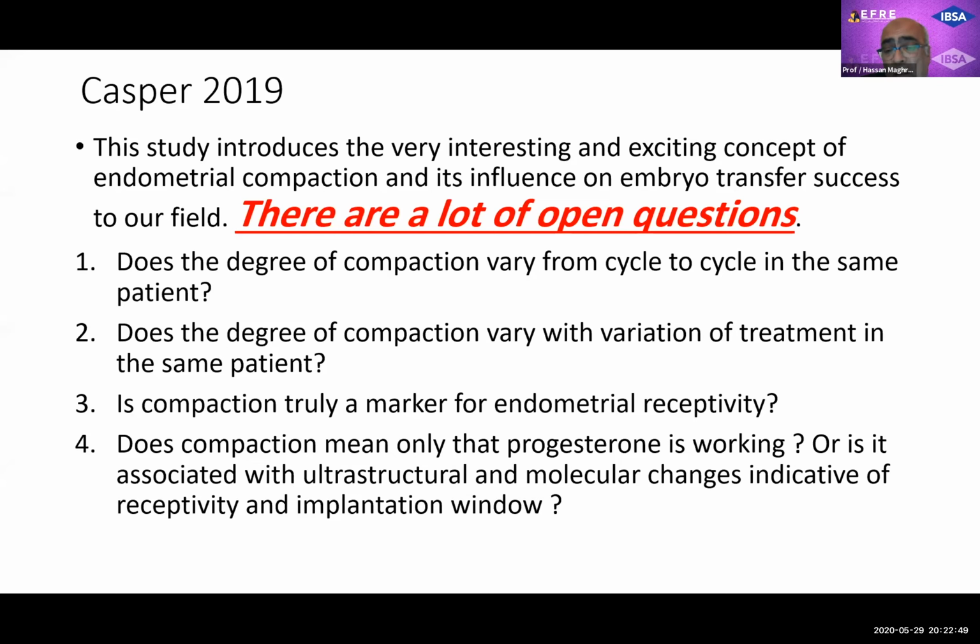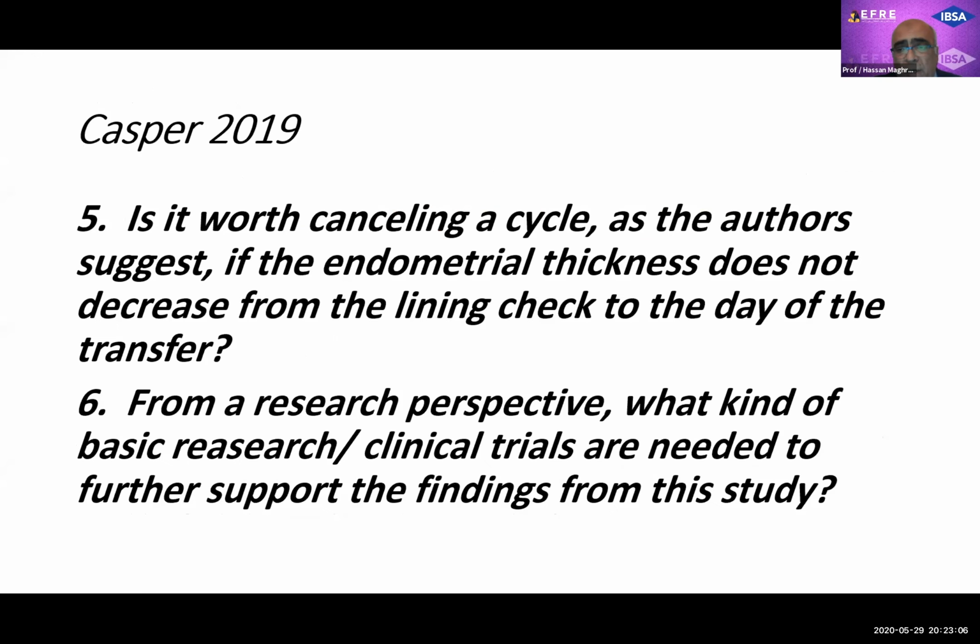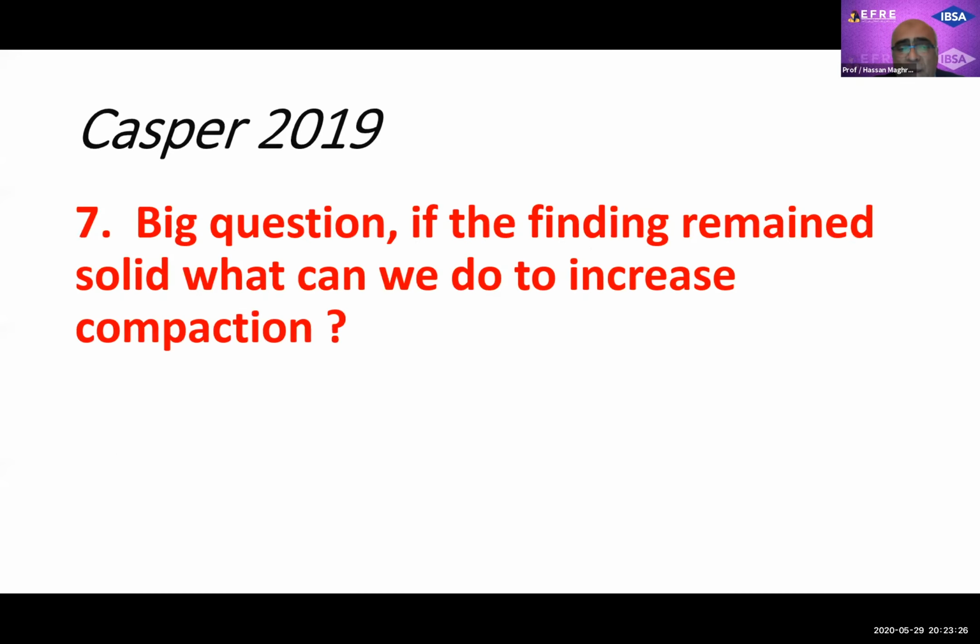Is compaction truly a marker of endometrial receptivity? Does compaction mean only that progesterone is working, or that it is associated with ultrastructure and molecular changes corresponding to a window of implantation? Is it worth canceling a cycle if there is no compaction, as the author suggested, Professor Casper, in their study? Can we cancel a cycle if compaction did not occur? And from a research perspective, what kind of basic research or clinical trials are needed to further support the findings from this study? But the big question is, if the findings remain solid, what can we do to increase compaction?